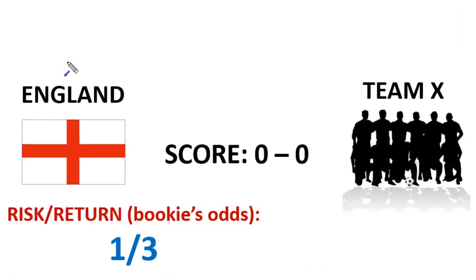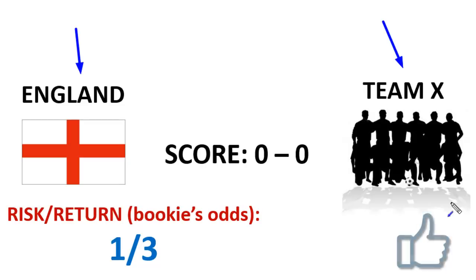So let's imagine England's playing against Team X. And again, this Team X could be whatever you want it to be. But remember, the team we want to support, the team we want to win, has to be a relatively stronger team than the other team. The balance of power must be shifted towards our team.